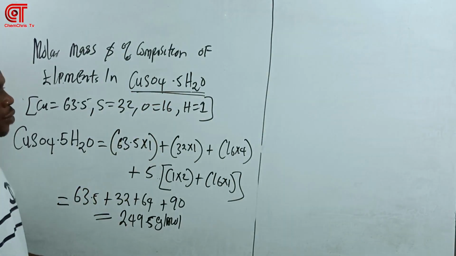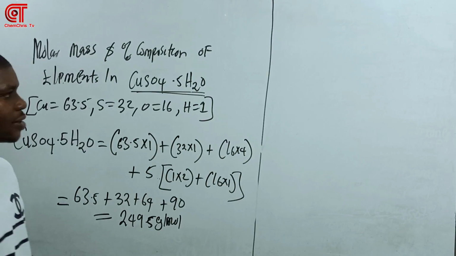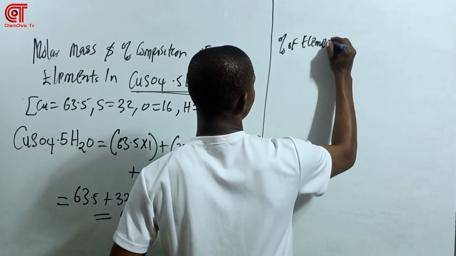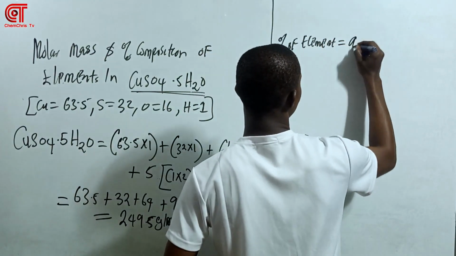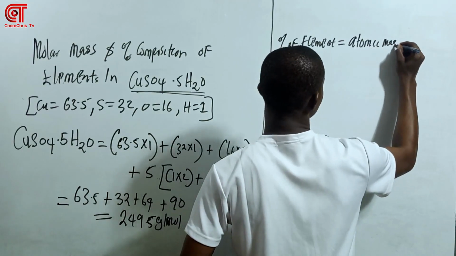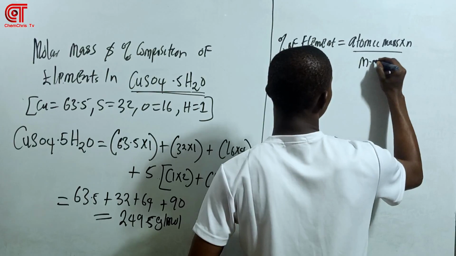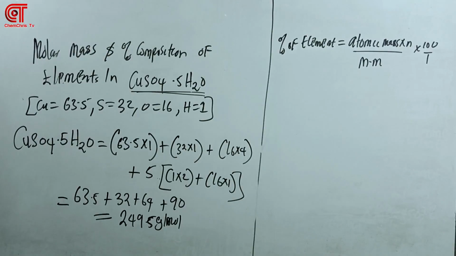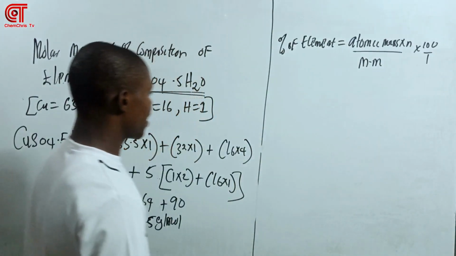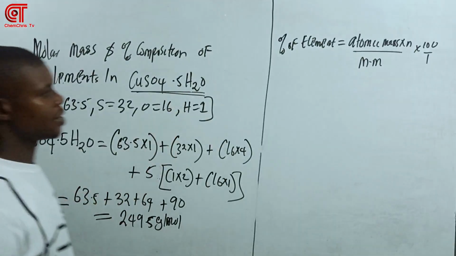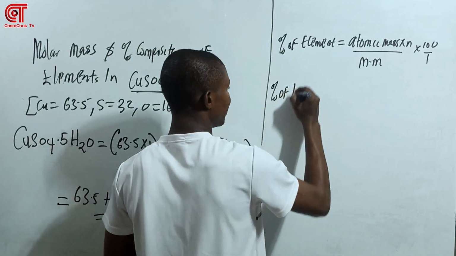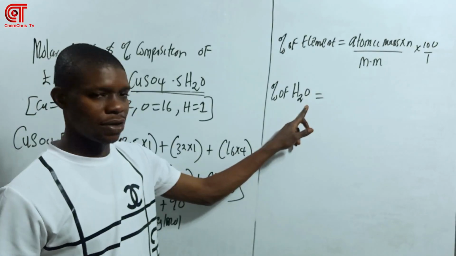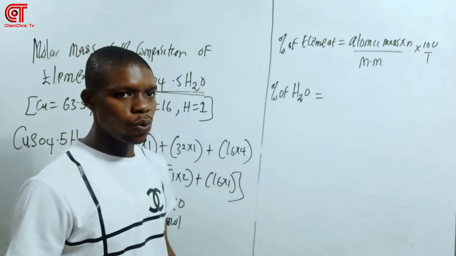So now let's first calculate the percentage of water in the compound. Remember, percentage of an element is equal to the atomic mass times n over molar mass times 100 over 1, right? But here, I'm talking about a molecule of water, so I want to say percentage of H2O. Now, H2O is a molecule, it's not an element here. So we're going to be using the molecule of water.